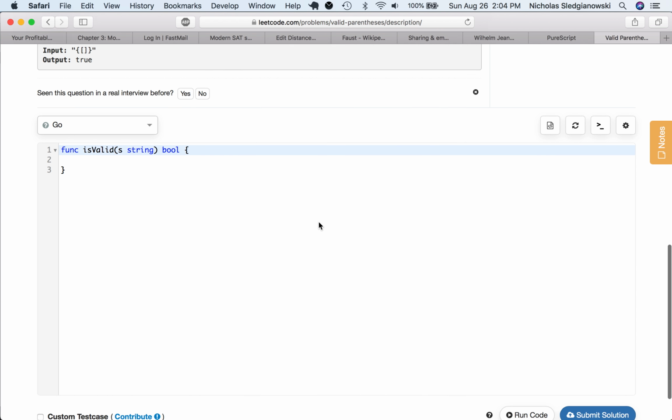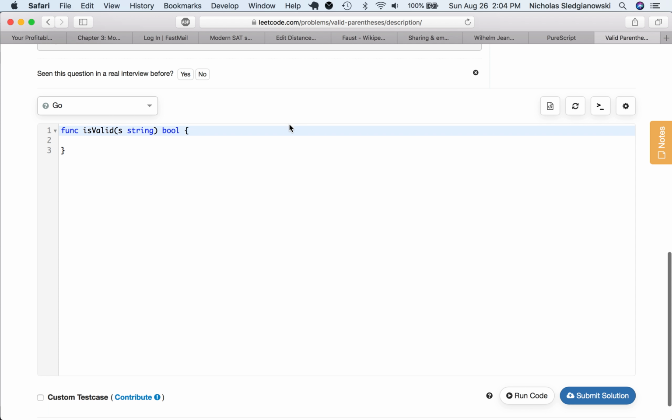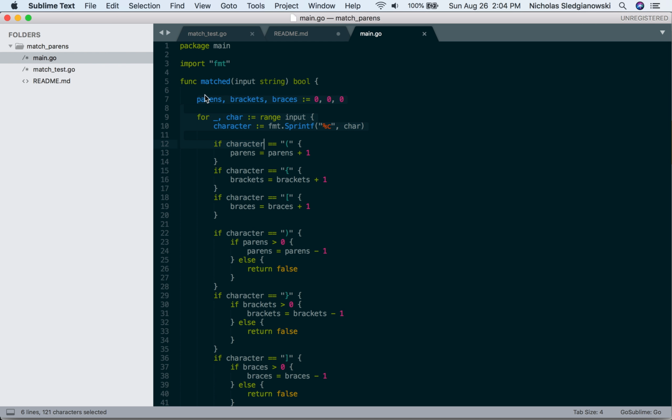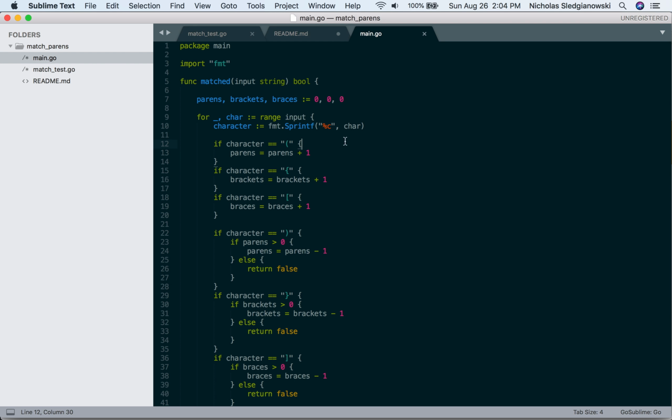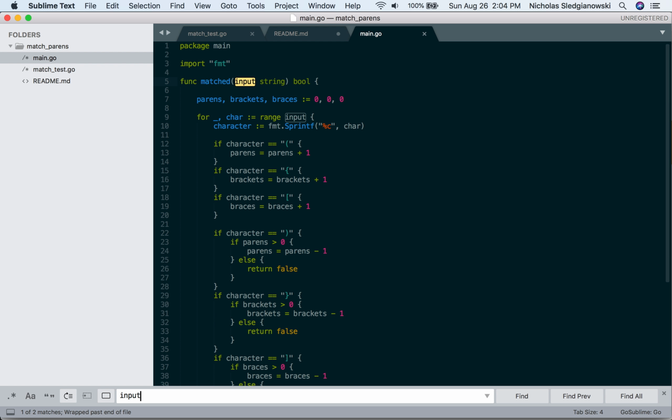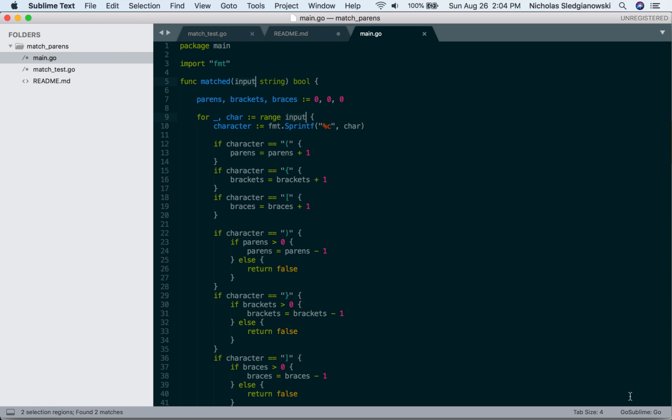submit our problem to LeetCode and see how it does there. What I'm going to do is, they're calling their string S, so I'm going to go in here, find all the input references, and replace them with S. All right.